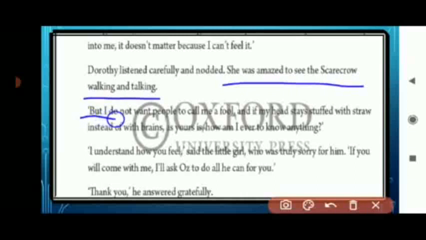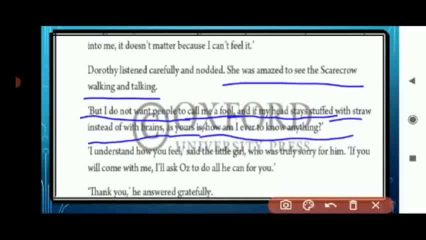"But I do not want people to call me a fool. And if my head stays stuffed with straw instead of brains, as yours is, how am I ever to know anything?" Now the Scarecrow is saying to Dorothy that everybody will call me a fool if I don't have brains. And if I don't have brains, I will not know anything.